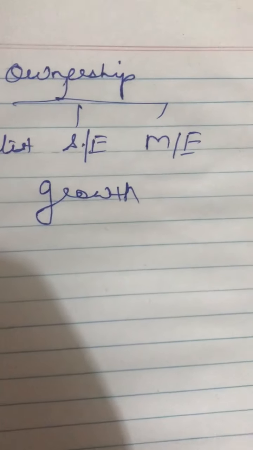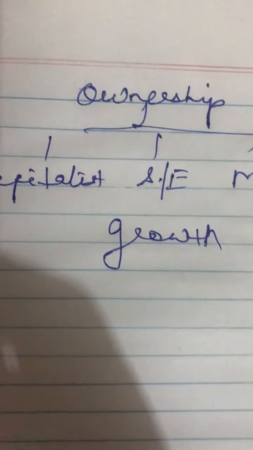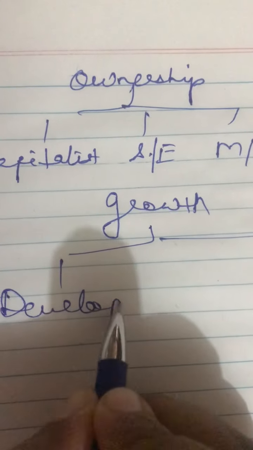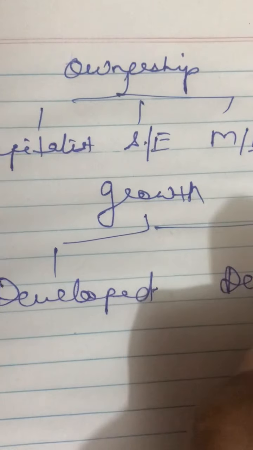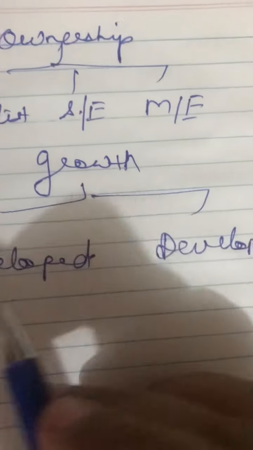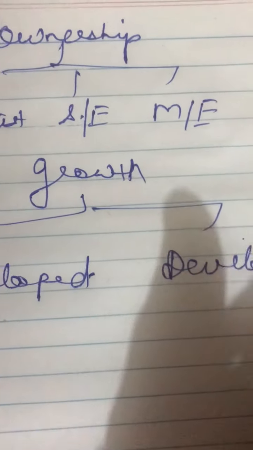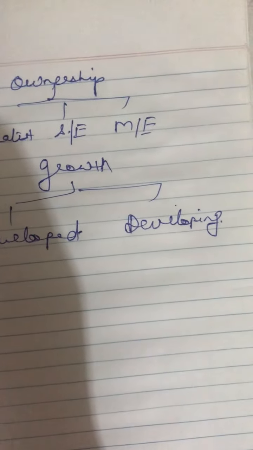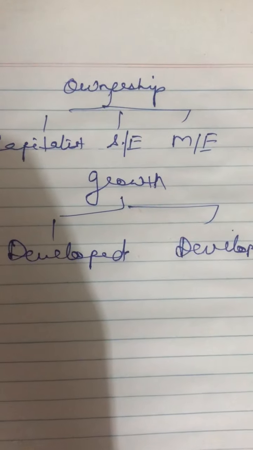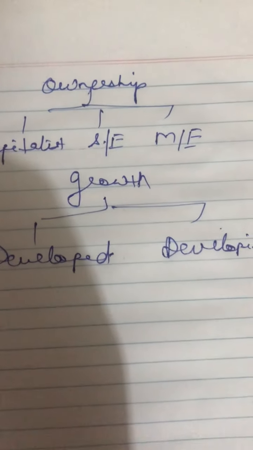Like we say that yes, you are intelligent, or you are an average student, or a below average student. Accordingly, on the basis of growth, an economy is divided into two parts: developed economy and developing nations. Earlier we used to say three, that is developed economy, developing economy and underdeveloped economy. But nowadays we don't have any economy to be called an underdeveloped economy. So we study only two types: either a developed or a developing economy. Let's discuss their meaning.